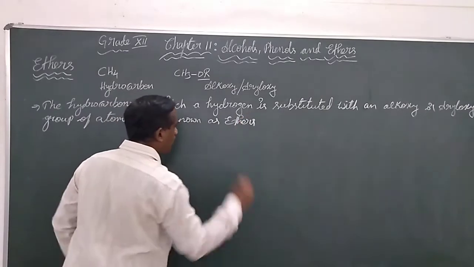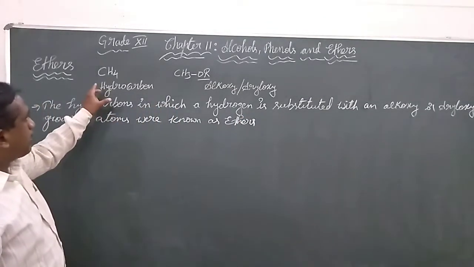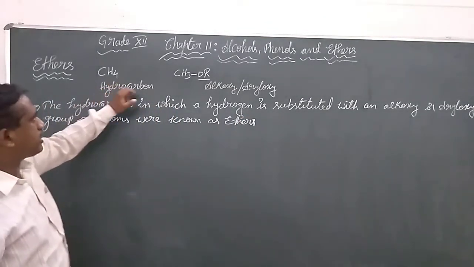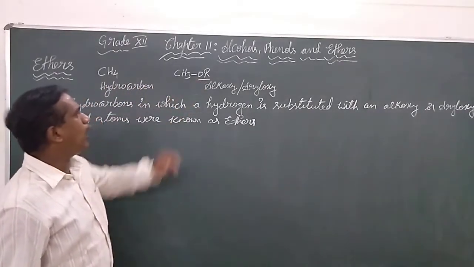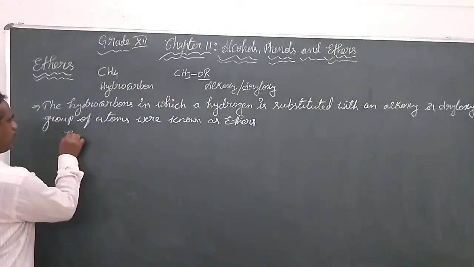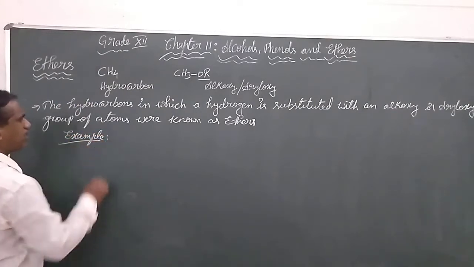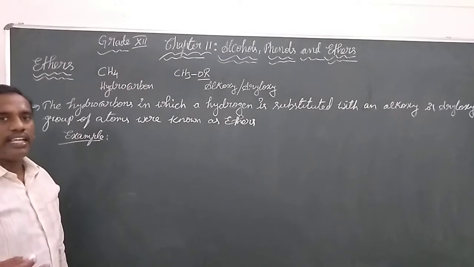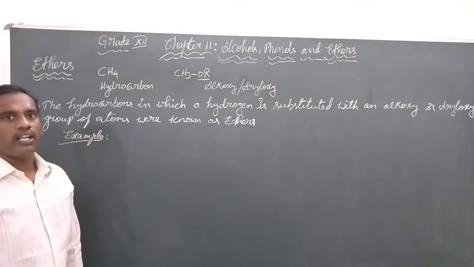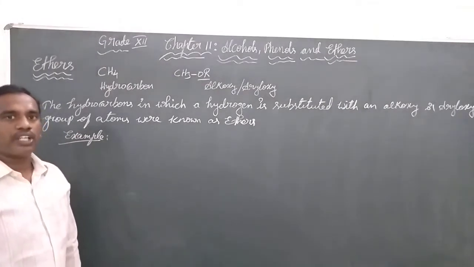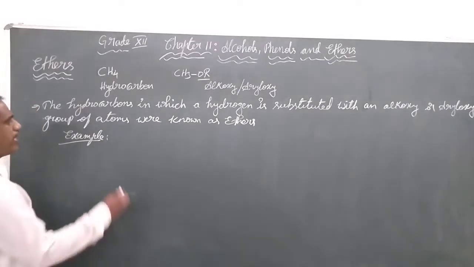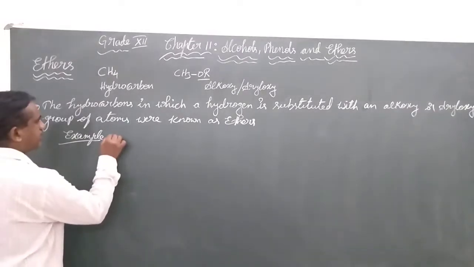So, in the simplest hydrocarbon, we have removed one hydrogen and replaced it with OR. In the place of R, we can take any hydrocarbon chain. It may be a one carbon chain or a two carbon chain. Let us see the examples.